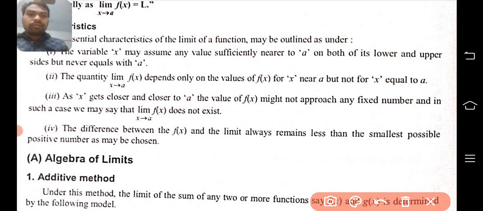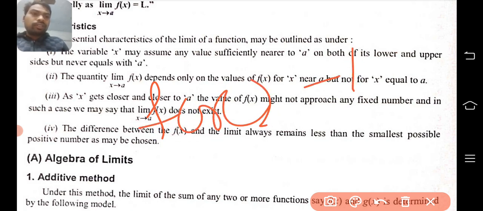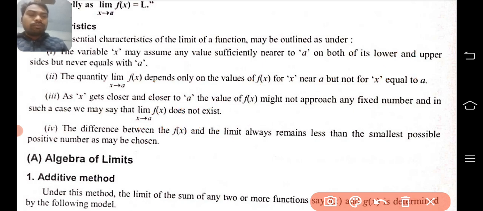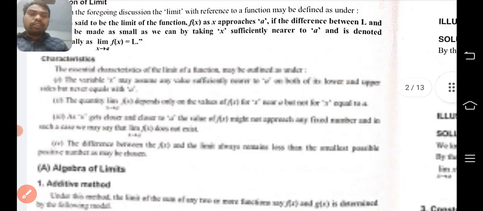Next, the fourth characteristic: the difference between f(x), the functional value, and the limit always remains as small as possible, smaller than any positive number that may be chosen. It means you will take the smallest value of the difference between the functional value f(x) and your limit value, which I have already told you. So these are some meanings and definitions of the characteristics and how we are going to derive the limit value.